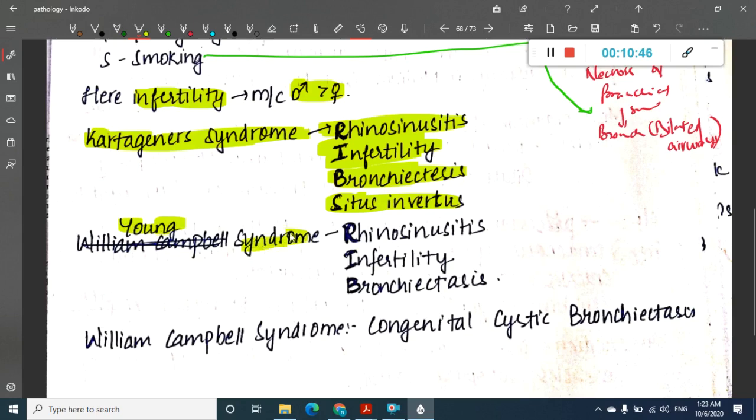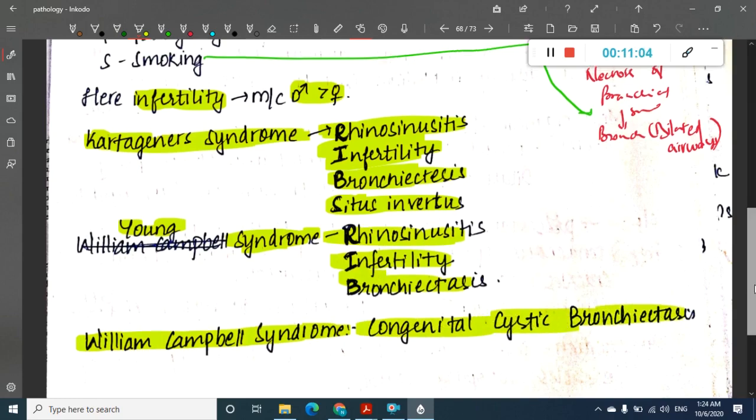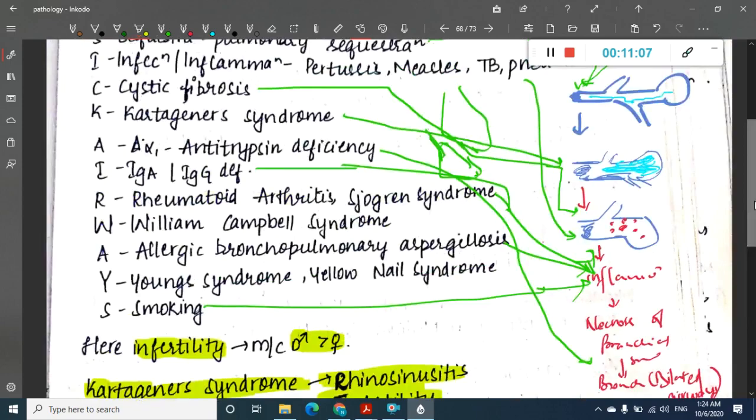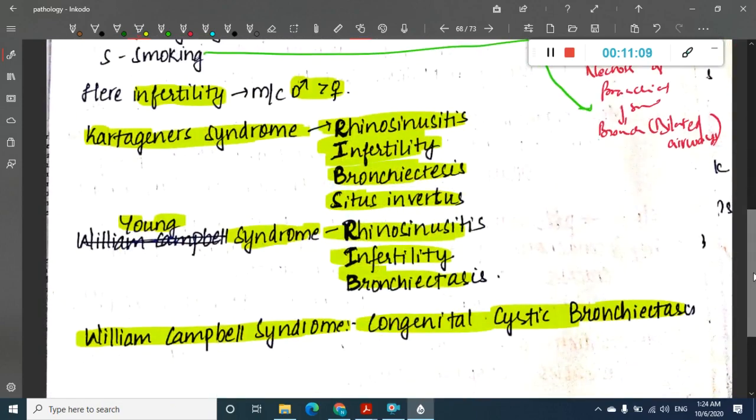Then we have Young syndrome, which is only RIB: rhinosinusitis, infertility and bronchiectasis. This is something you have to remember. Then we have William Campbell syndrome, which leads to bronchiectasis. What is William Campbell syndrome? It is congenital cystic bronchiectasis. So these you should remember.